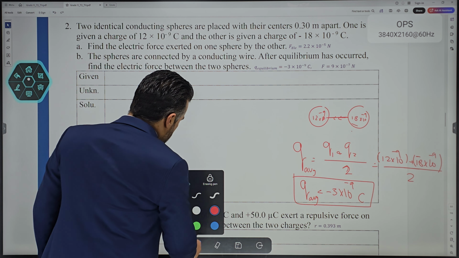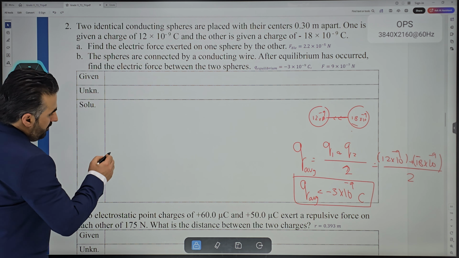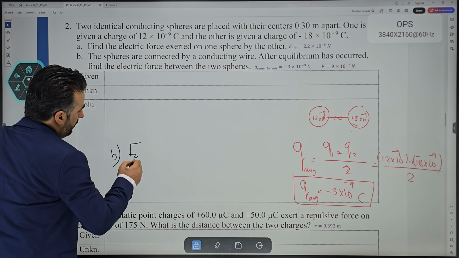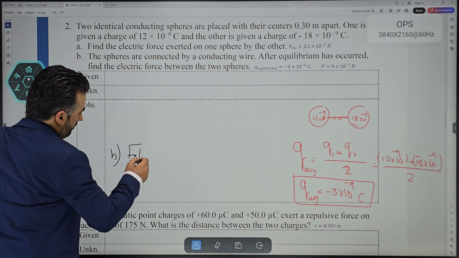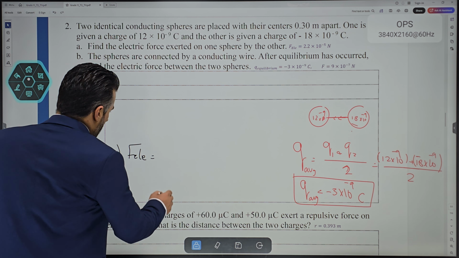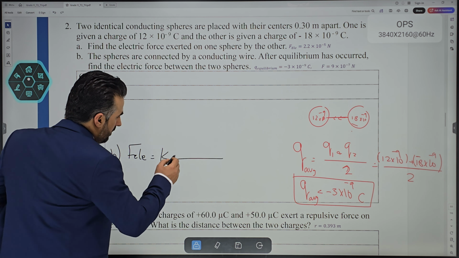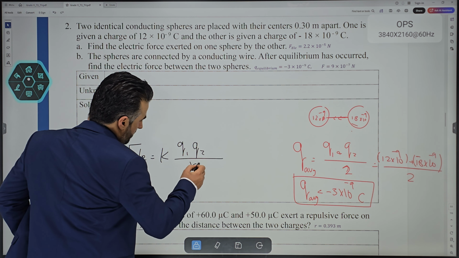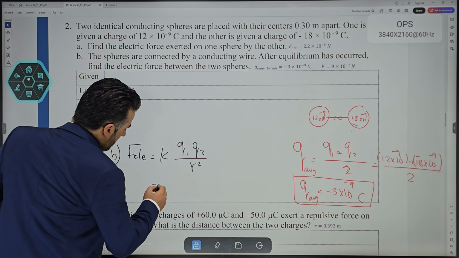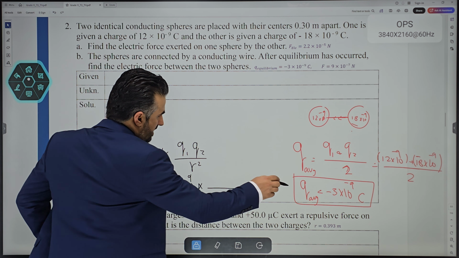If that is the case, then what is the electric force now between the two? So once again, electric force between the two, that would be part B. Electric force between the two is equal to K, Q1, Q2 divided by the square of the distance between the two. And then, so once again, 8.85 times 10 to the power 9 times, what is the charge on each one of them?